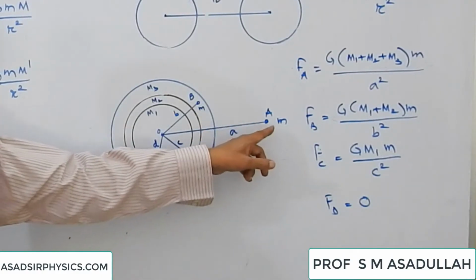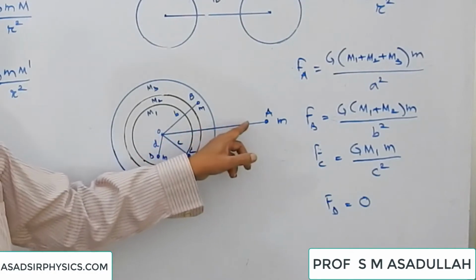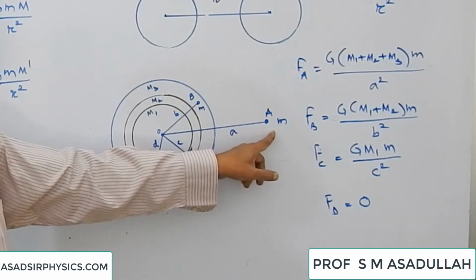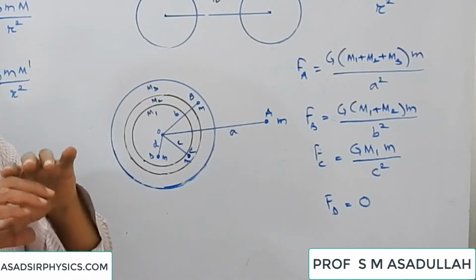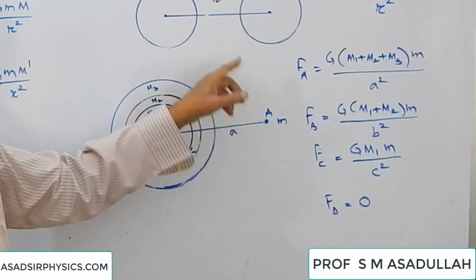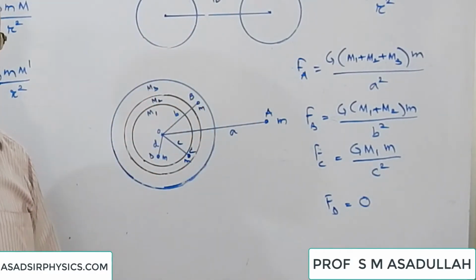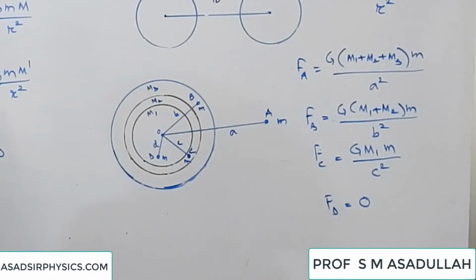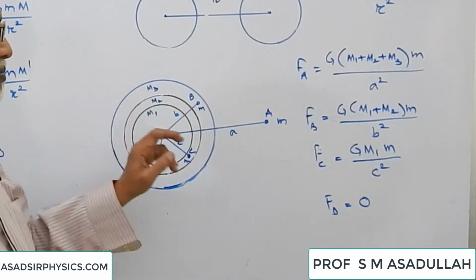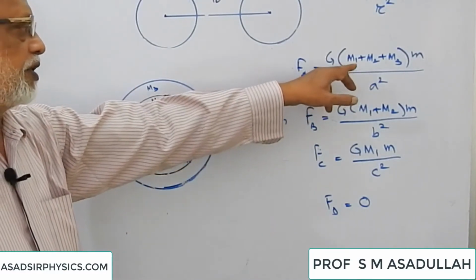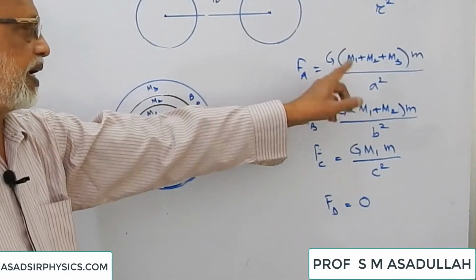Suppose this body is placed at A, which is at a distance small a, then the force acting on it, Fa, is equal to... Whenever we are taking any point, we have to imagine a sphere passing through that point. Then whatever masses are present within that should be considered. Whatever mass is present outside should not be considered. For A, the effective mass is m1 plus m2 plus m3. So G (m1 plus m2 plus m3) into small m by a square.